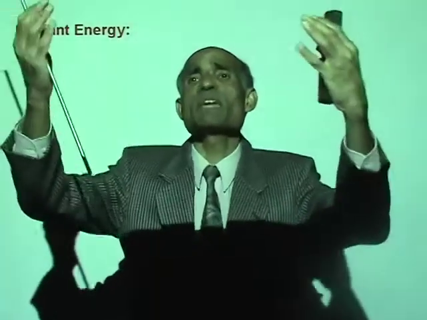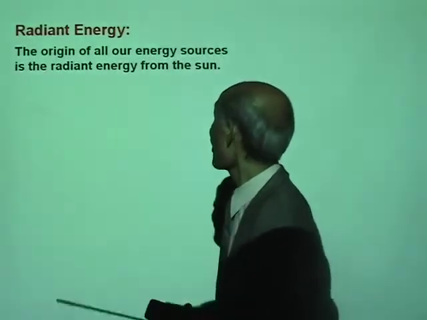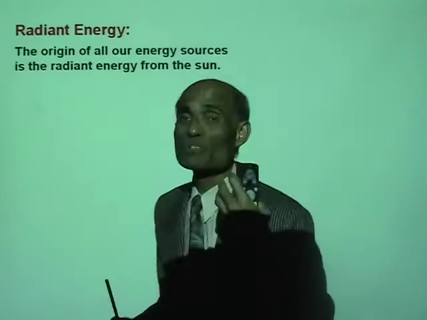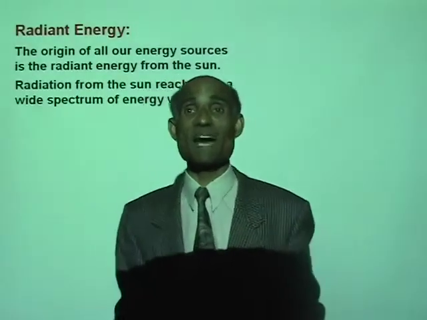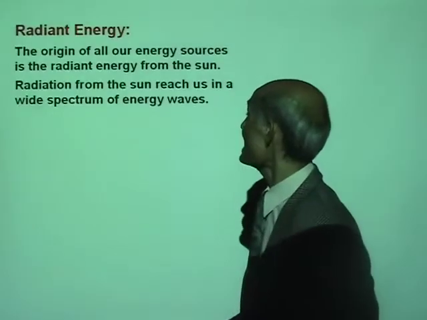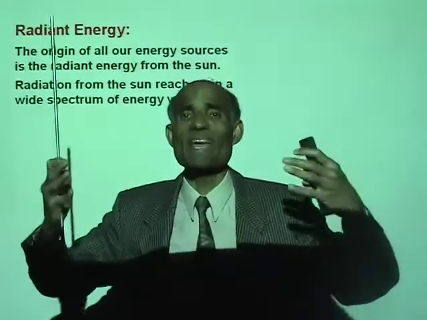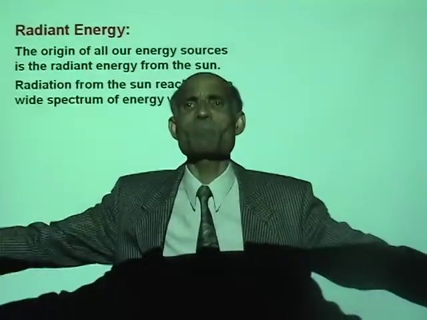Another kind of energy is the radiant energy. All the energy that we get from the sun is radiant energy. Well, the origin of all our energy sources is the radiant energy from the sun. Radiation from the sun reaches us in a wide spectrum of energy called the electromagnetic spectrum.